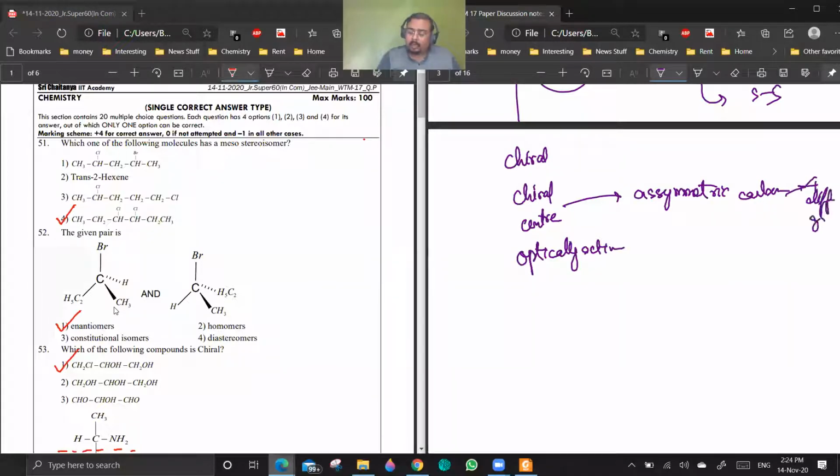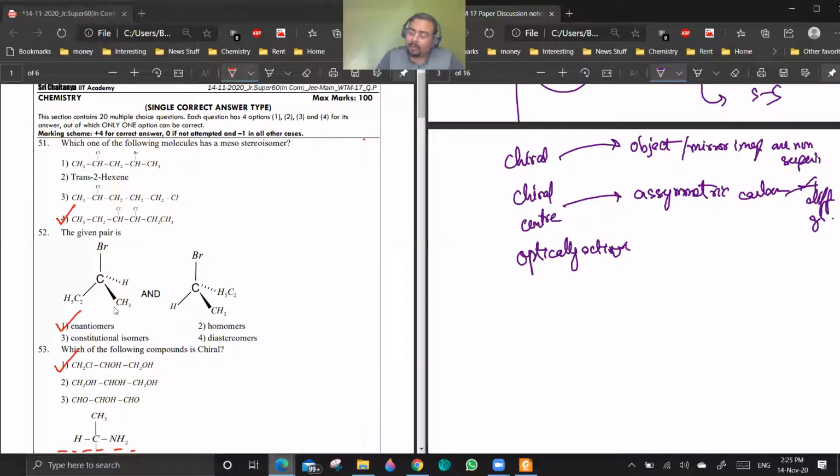That's it. Now, a compound may contain chiral centers, but it may not be overall chiral, like meso, because of plane of symmetry. So chiral means whether the object and mirror image are non-superimposable or not.